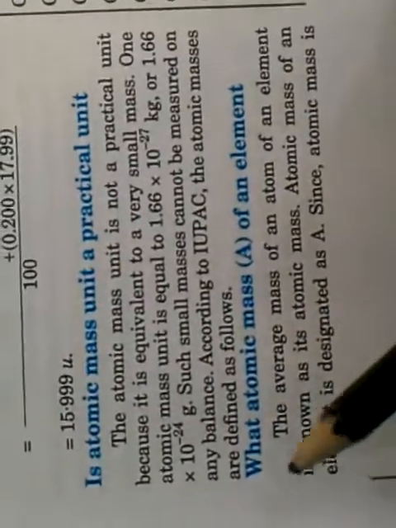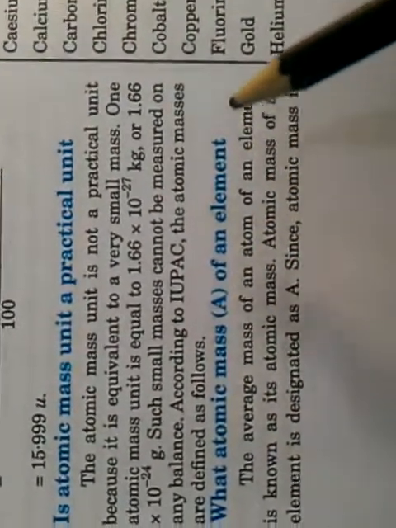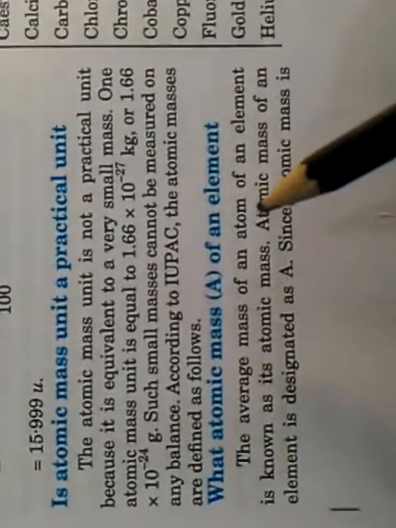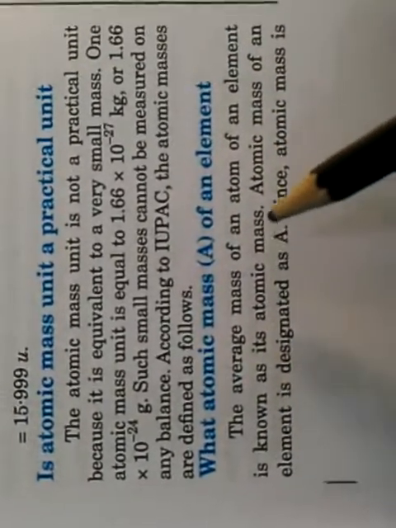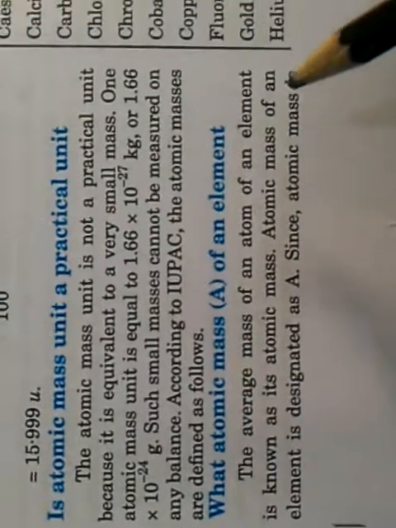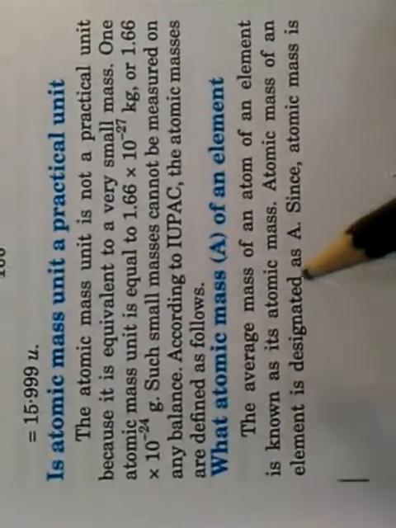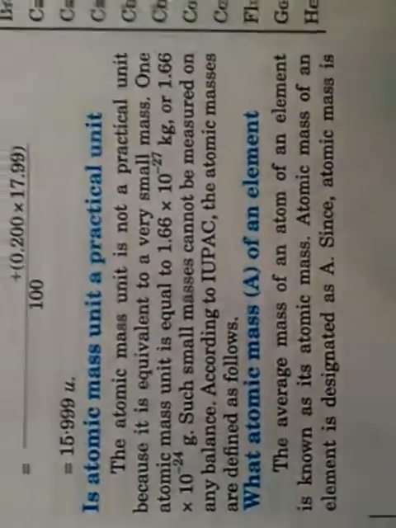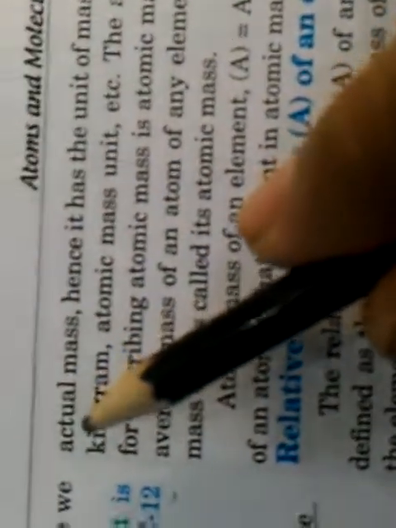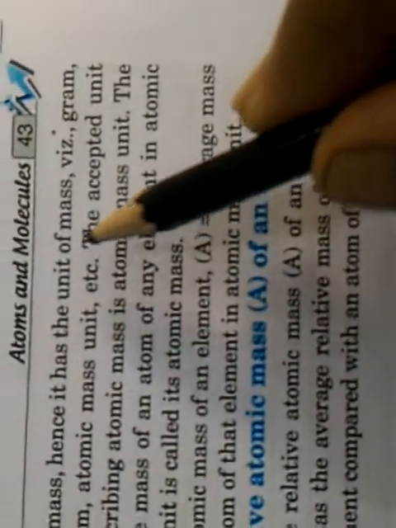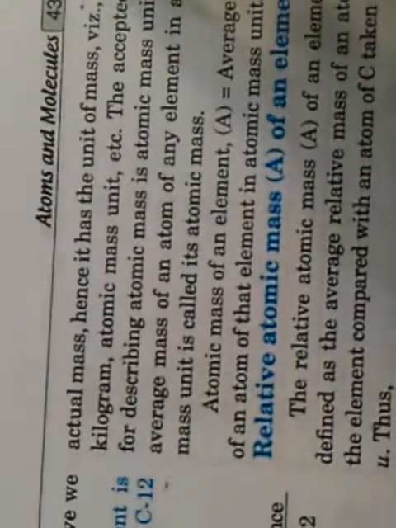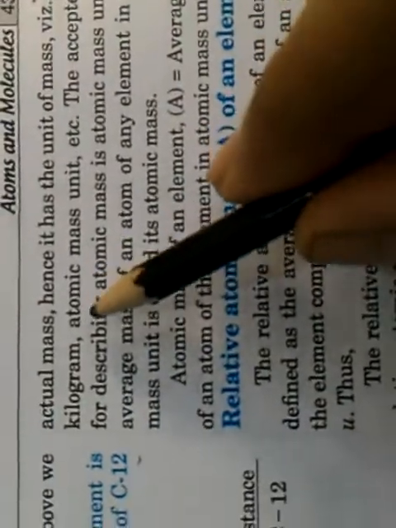So, what is the atomic mass of an element? The average mass of an atom of an element is known as atomic mass. Atomic mass of an element is designated as A. Since atomic mass is actual mass, hence it has the unit of mass, that is gram, kilogram, or atomic mass unit.